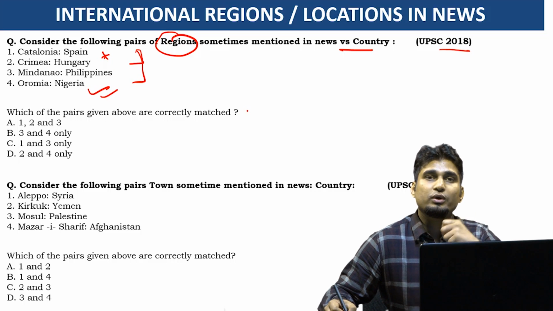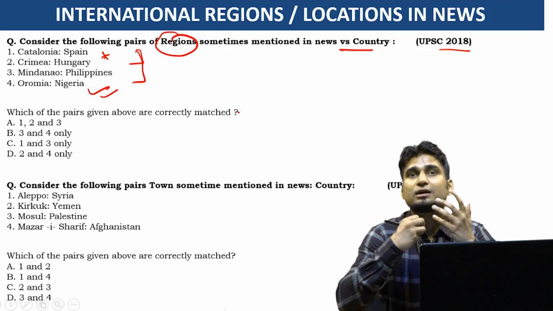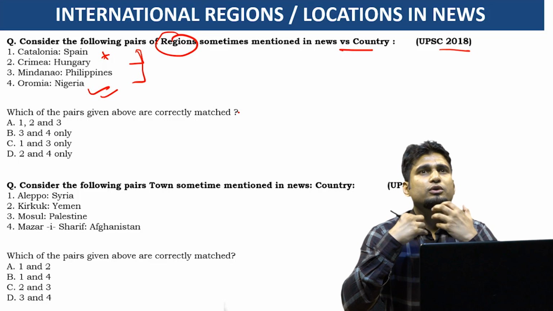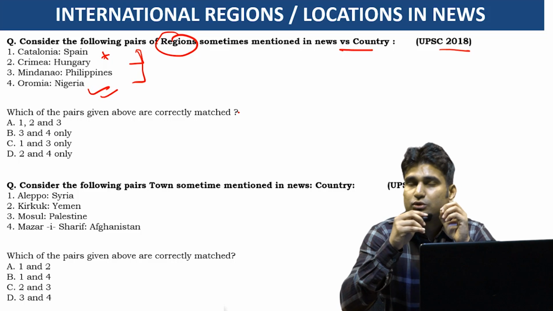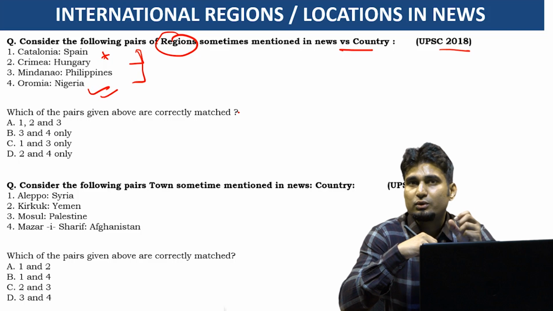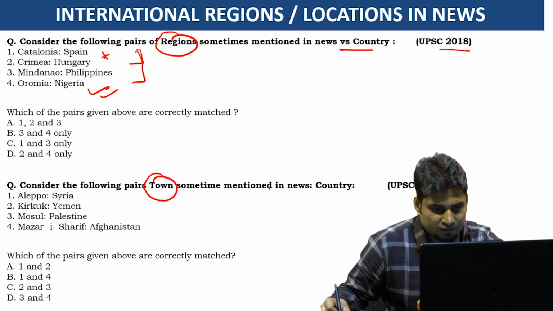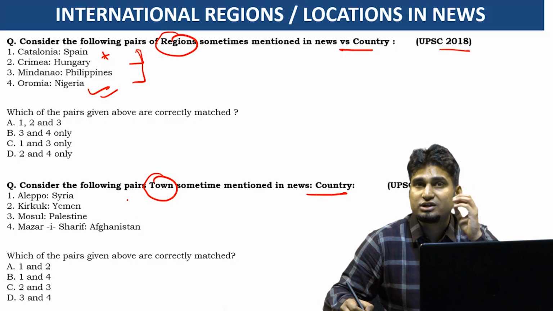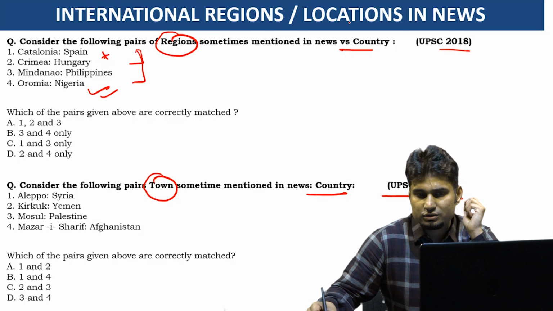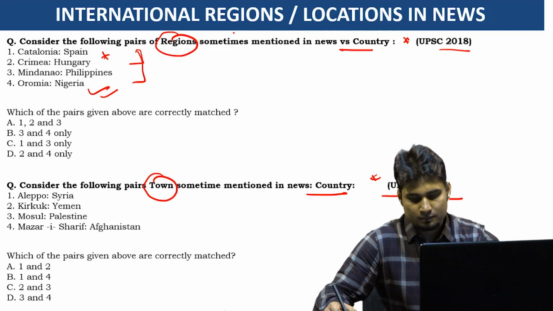So it is never about knowing everything. It is about knowing the basic things that are there in the newspaper that you are reading. In the international page of your The Hindu newspaper, you need not only to understand the issues, you need to see those locations also. If ISIS attacked a particular location, you need to know which country it is in. Similarly, towns and their respective countries: they asked Aleppo, Kirkuk, Mosul, Mazar-e-Sharif. In 2018 itself, two questions from these locations. That shows the prominence of such questions.